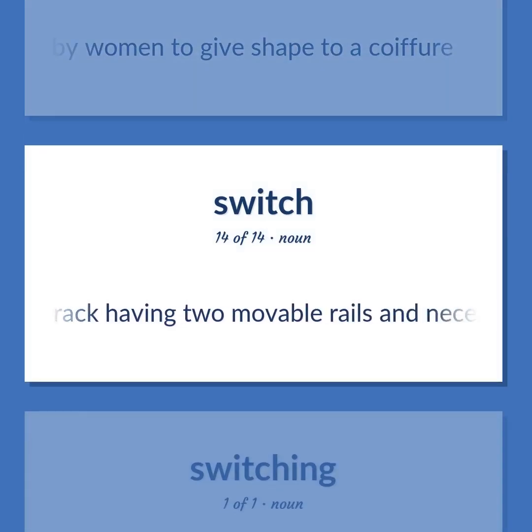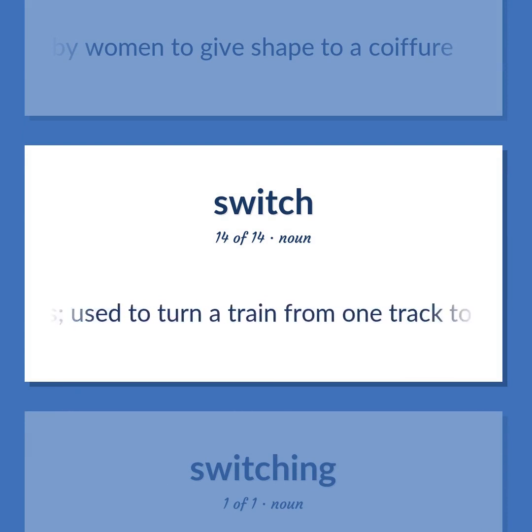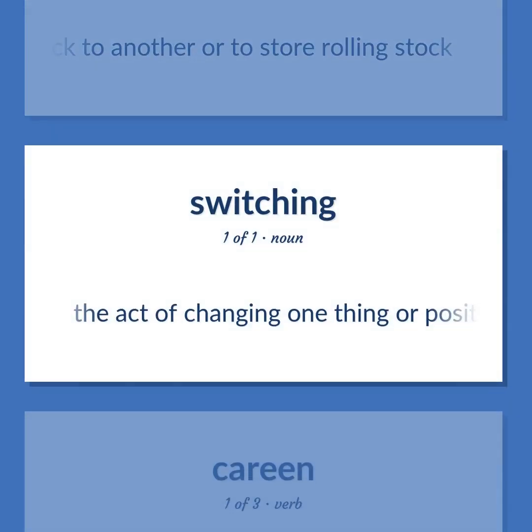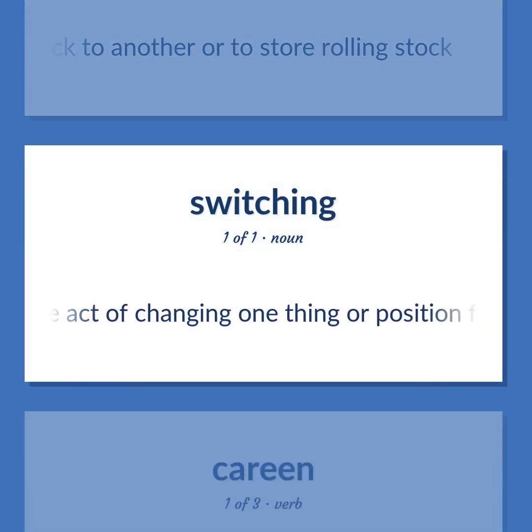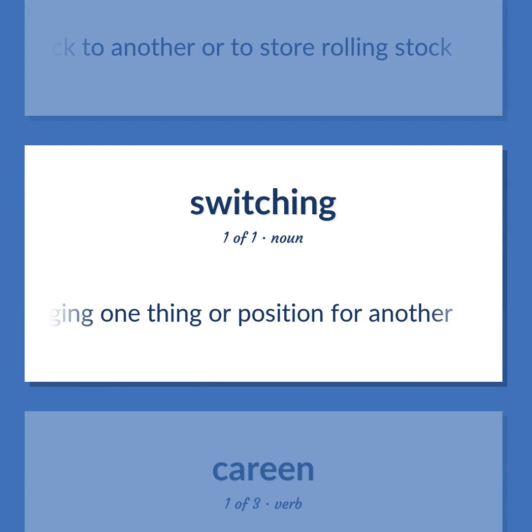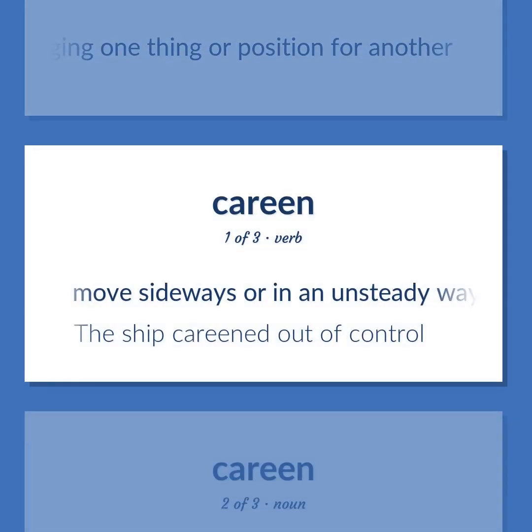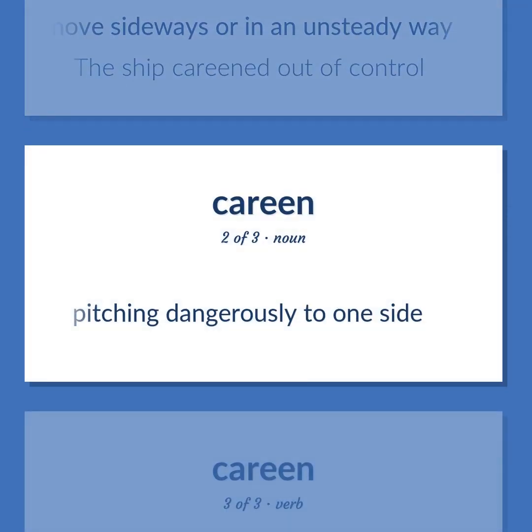Railroad track having two movable rails and necessary connections, used to turn a train from one track to another or to store rolling stock. The act of changing one thing or position for another. Move sideways or in an unsteady way. The ship careened out of control. Pitching dangerously to one side.